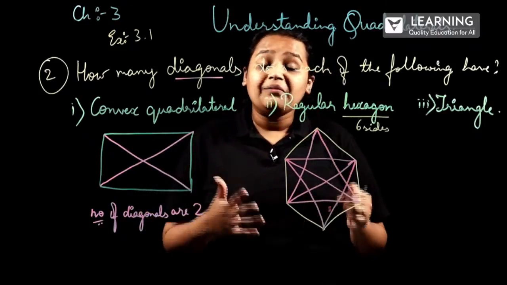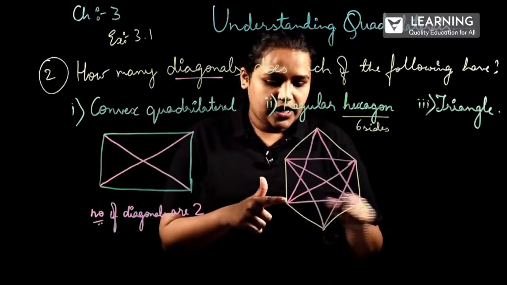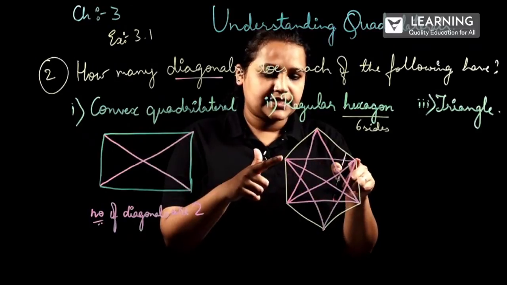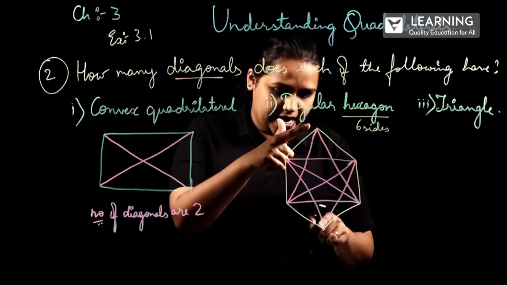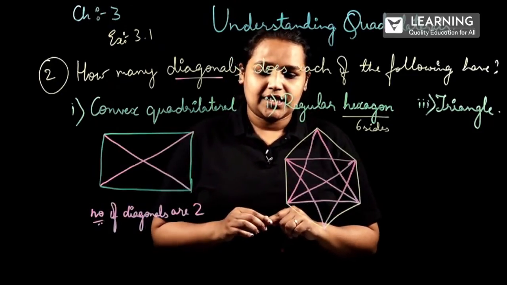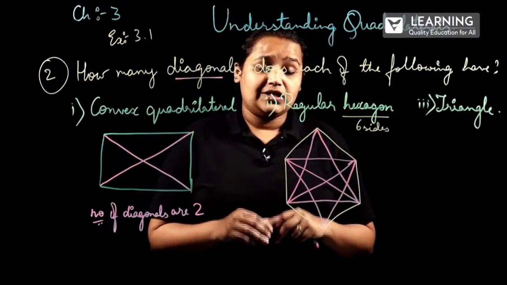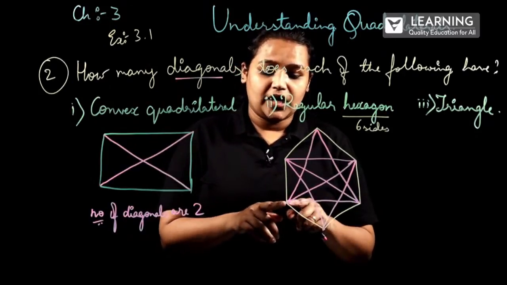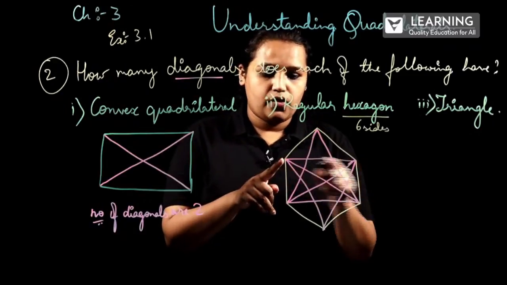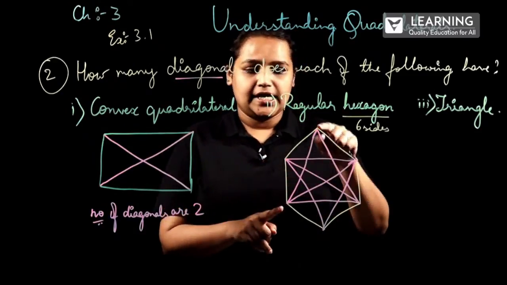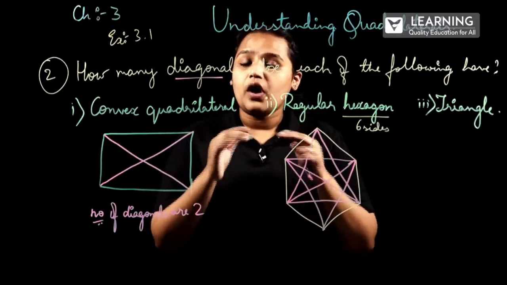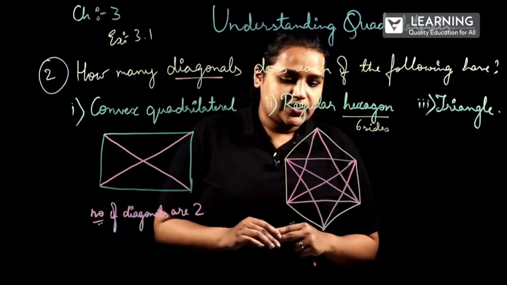Okay, so how many diagonals? 1, 2, 3, 4, 5, 6, 7, 8. One more we have missed. Where is that? Just think about it. So the number of diagonals here we got is 1, 2, 3, 4, 5, 6, 7, 8 and one more, between two non-consecutive vertices of this polygon.